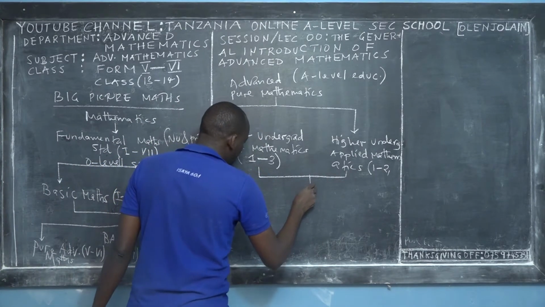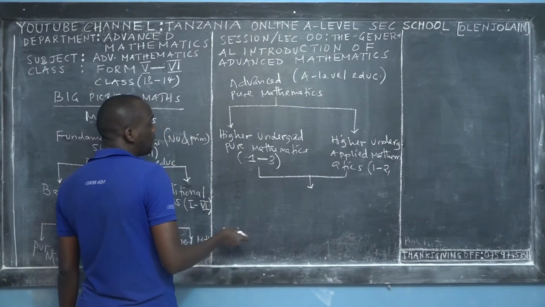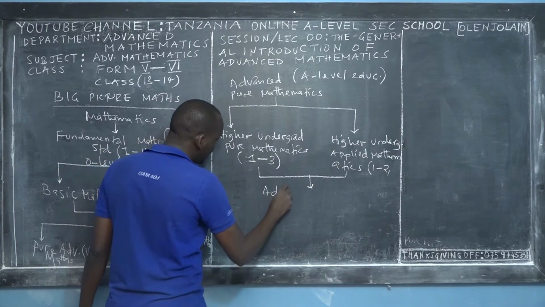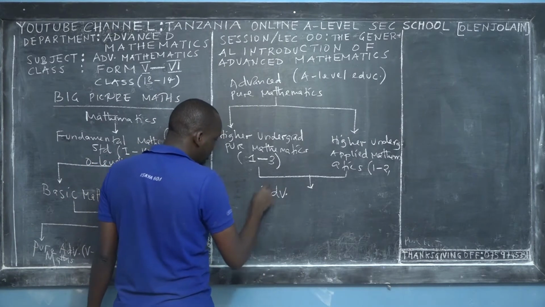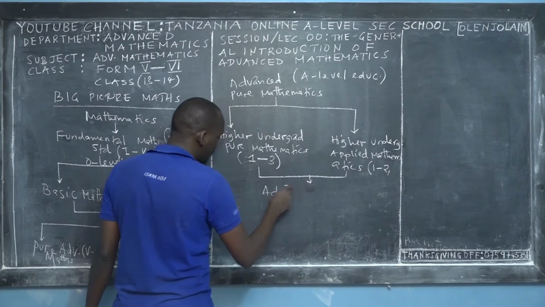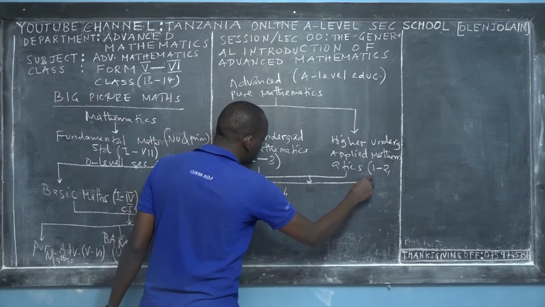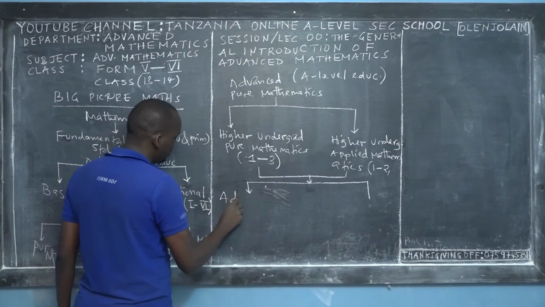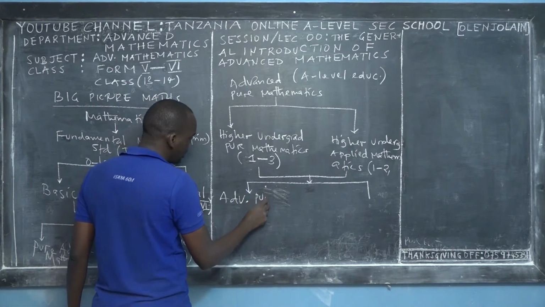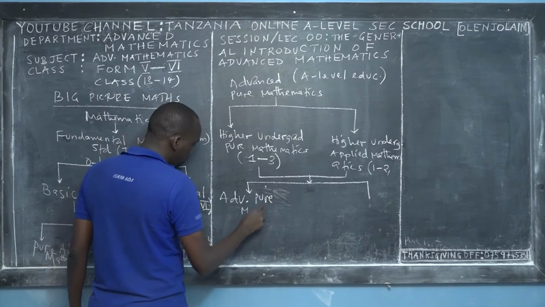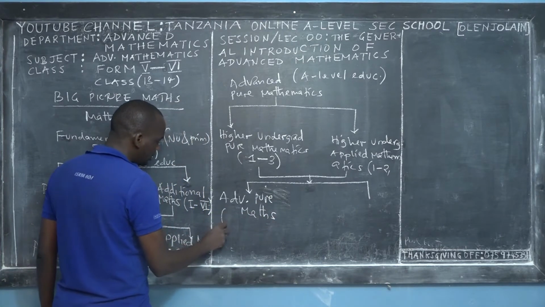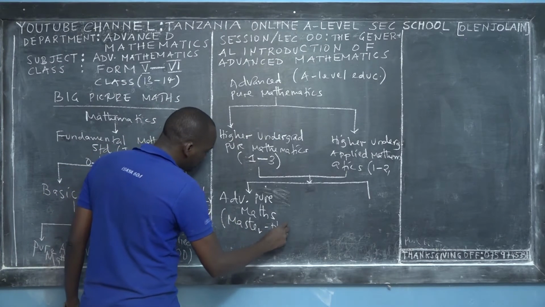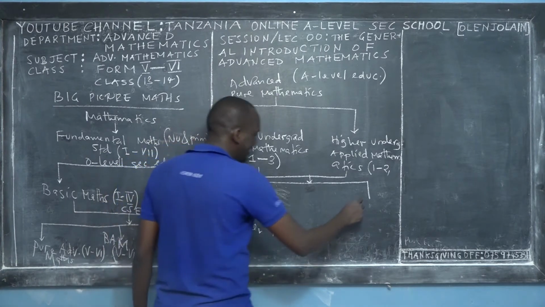After graduating in these 2 programs, you can go to the postgraduate level, the next level, which we call advanced pure mathematics. There are 2 routes after graduating from these 2 courses. The first one is advanced pure mathematics. This is for the master's level and even PhD level. So you still have a long journey in mathematics.